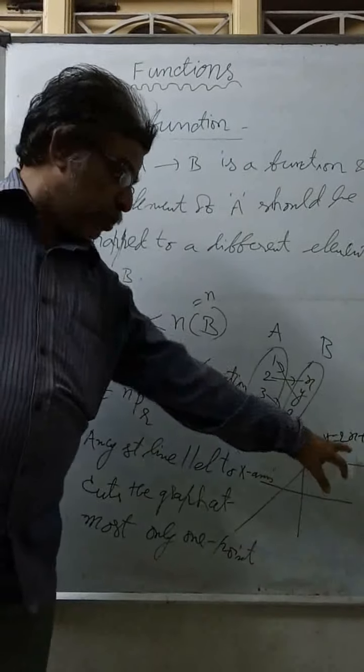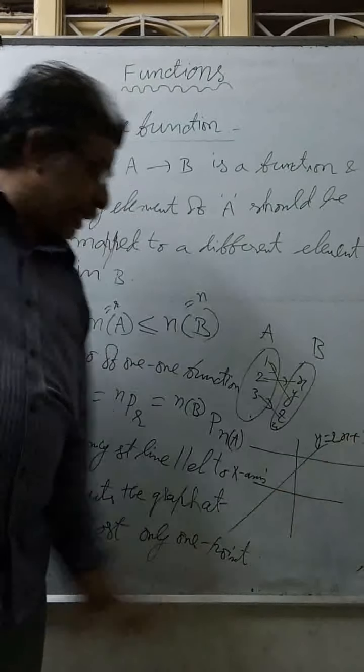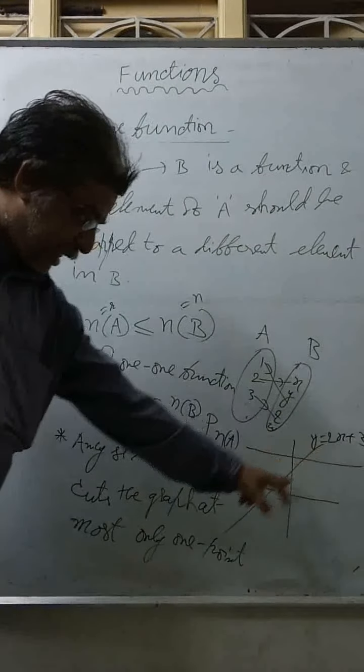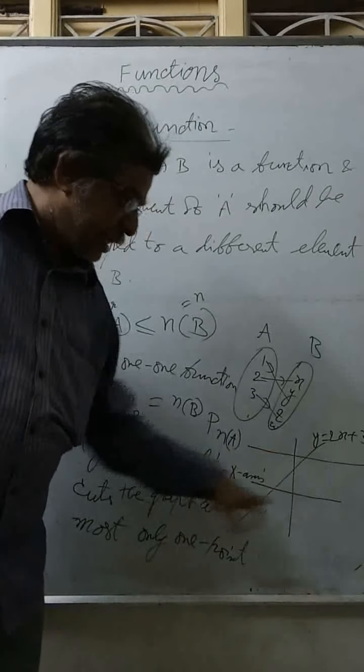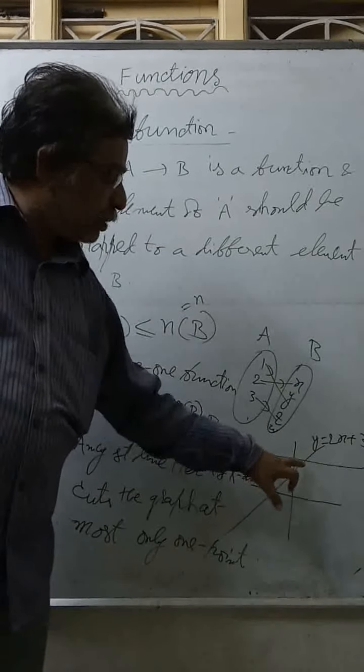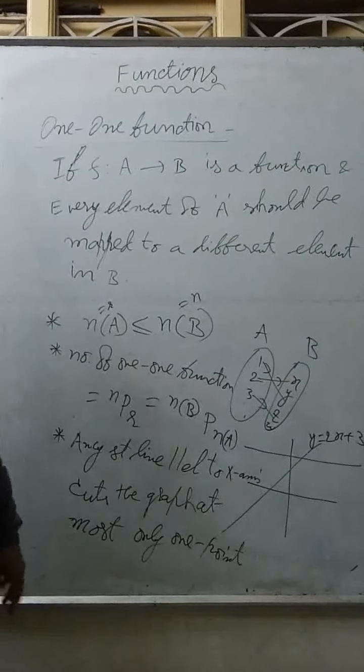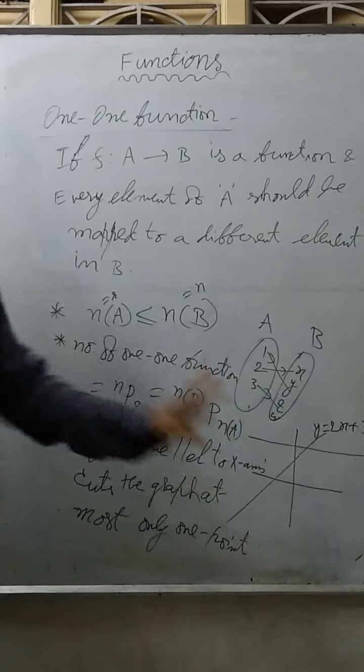We know how to prove this for 2x plus 3. Now if I draw the 2x plus 3 graph, it is like this. If I draw any horizontal line, it cuts this line at most at only one point. Then it is called a one-one function.